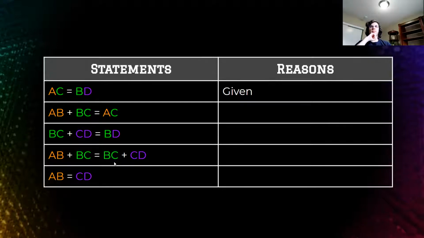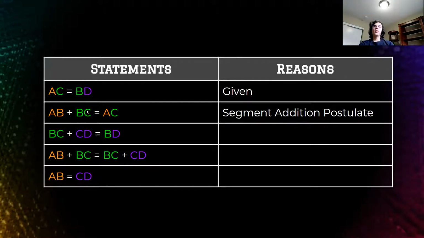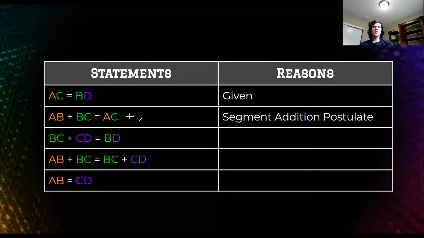So let's go through each of those steps individually. How did I get the AB plus BC equals AC? Maybe consider this, pause the video and think about it, and come back and check. I got it with the segment addition postulate. Now, notice I've added something to one side, right? Now, why is this not the addition property is what a lot of people ask. Remember, the addition property is adding the same thing to both sides. Did I add the same thing to both sides? Is there a BC over here as well? No, right? Didn't do that. What I'm saying here is AC can be broken down into AB plus BC, which is the segment addition postulate.